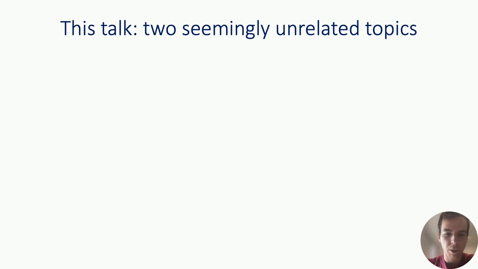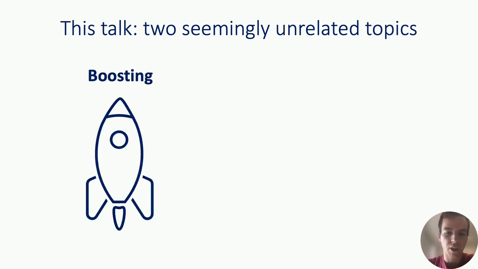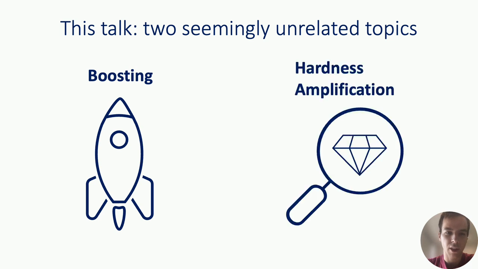So this talk is going to be about two different topics. The first topic is boosting, which is a fundamental idea in machine learning. And the second topic is hardness amplification, which is a fundamental idea in complexity theory. And although these two topics may seem unrelated to each other, as we'll see throughout the course of the talk, they're intimately connected.